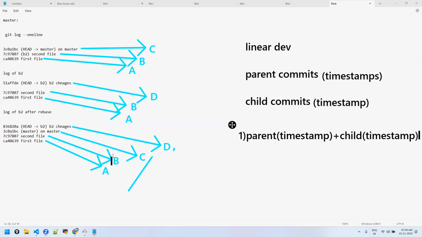That's why you are seeing A, B, C. Even though C is made after D, you will see C here only if it is on master. C is the latest in master. D is the latest in child commits. All the parent commits will be ordered first, then all the child commits. Again, how parent commits are arranged is as per the timestamp. How child commits are arranged is again as per the timestamp.